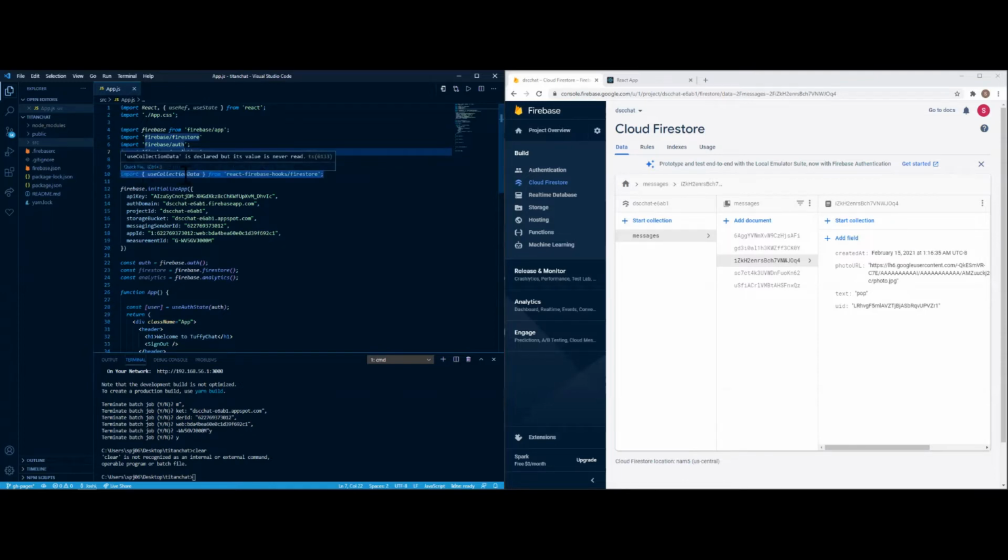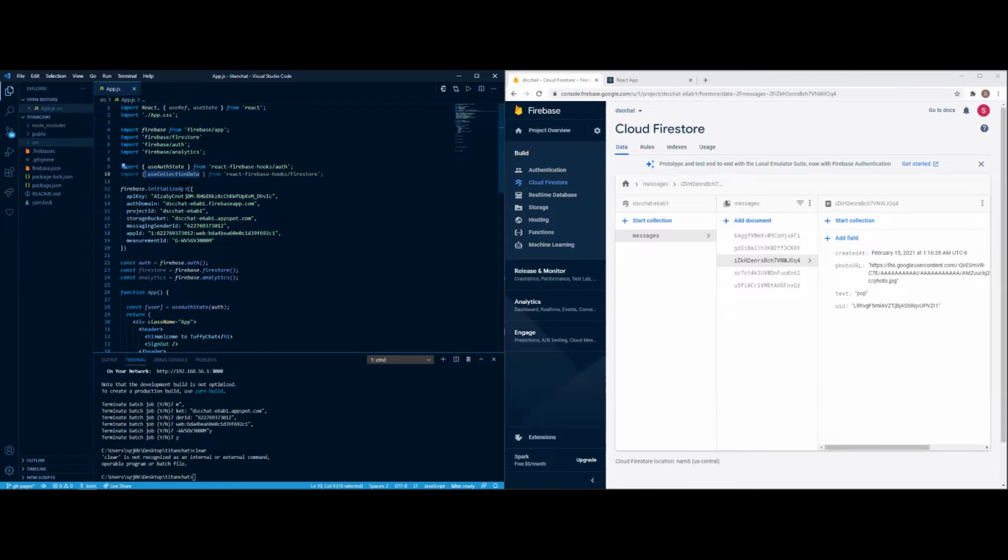Then here's the useCollectionData. Collection data is actually the reference to the Cloud Firestore. So that's pretty much this. And then useAuthState is the authentication purpose. And the React-based hooks are just the dependencies that are used within React. So as I showed you earlier, the npm install firebase react-firebase-hooks, that is just coming from that.